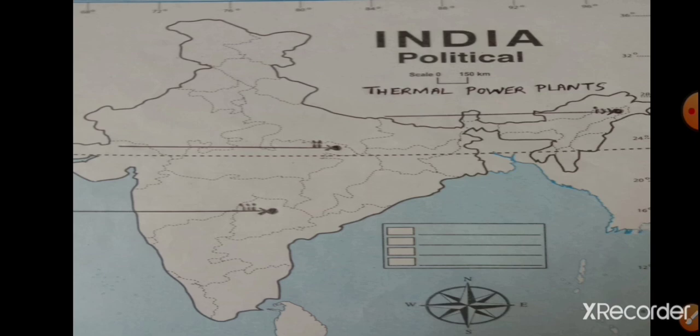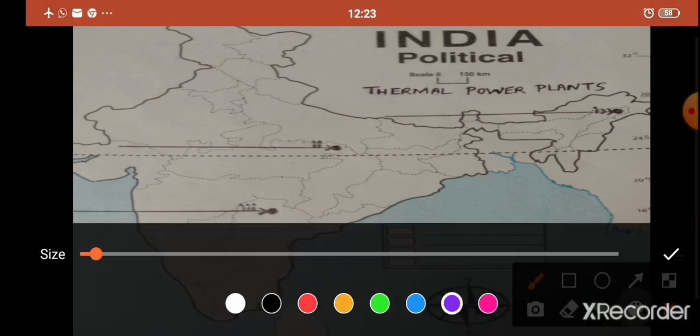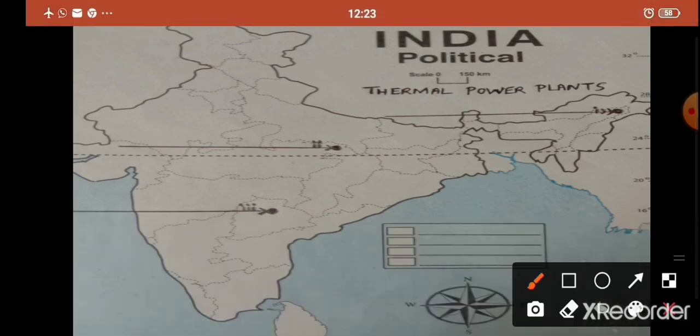See the first one, Namrup. Can you see the first one? Yes, I have located it in Assam. So, I am going to write Namrup here. Okay. Second one, Singrauli. Now, where is Singrauli? See, students, the second one, Singrauli, I have marked in Madhya Pradesh, to the easternmost side of Madhya Pradesh. So, here I am going to write Singrauli.